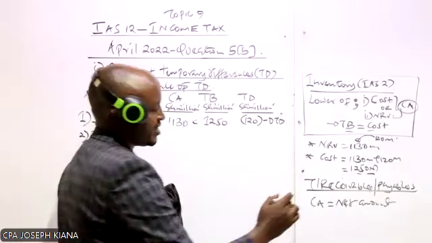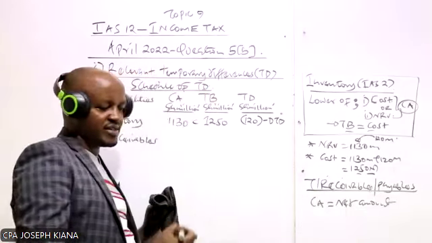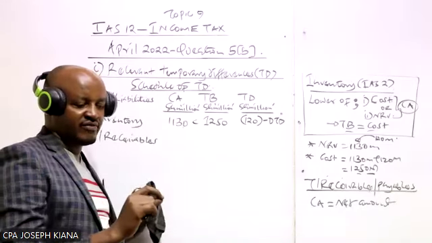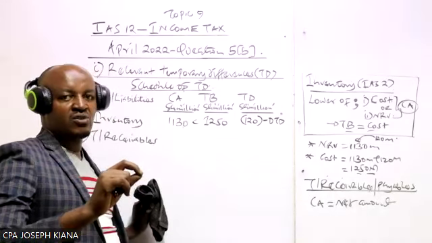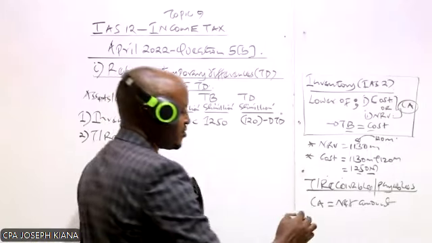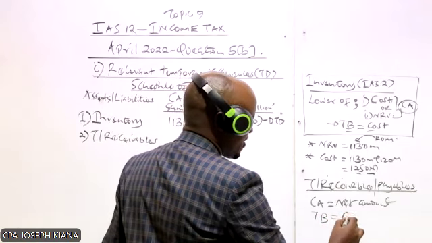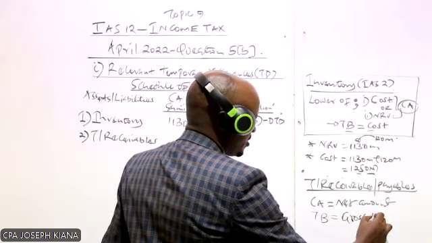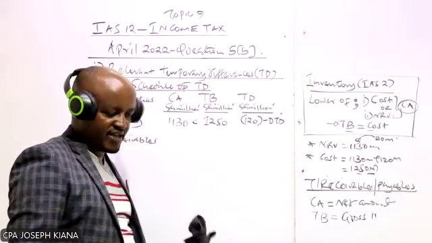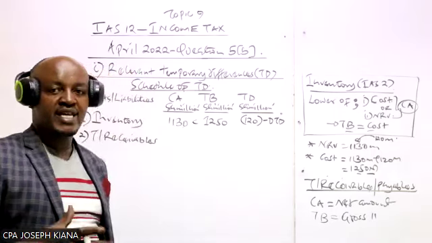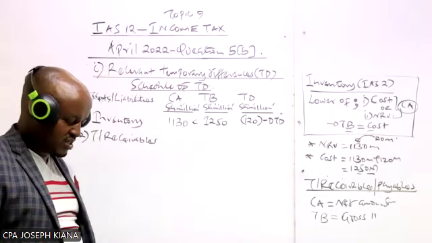For example, receivables are recorded in the statement of financial position by taking the original value minus any allowance for doubtful debts. What about the tax base? Tax base is always equal to the gross amount. The gross amount is the original figure for receivables or payables before making any adjustment.